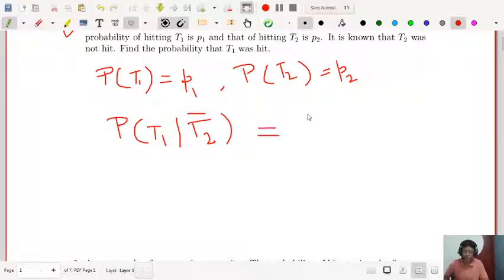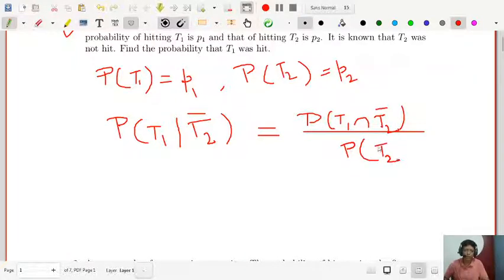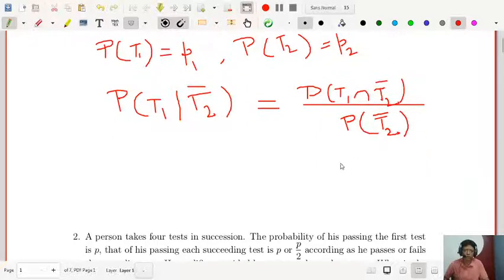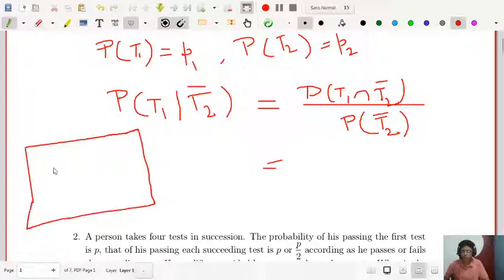So that is given by the conditional probability formula: probability of T1 intersection T2 bar by probability of T2 bar. And from the Venn diagram, you can calculate T1 intersection T2 bar. Let me draw the diagram once again. This is your T1 and this is your T2.